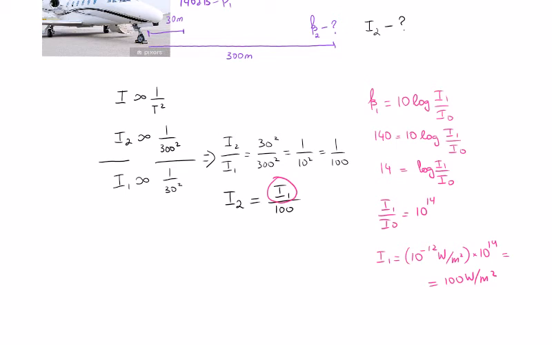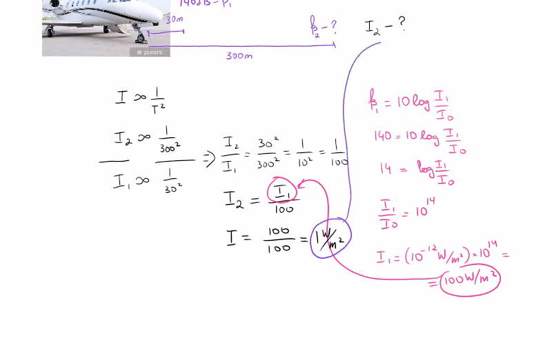Now, knowing this, I can plug it in and find the value for I2. I2 equals 100 divided by 100, which makes it equal to 1 watt per meter squared. Now I want to plug this into my expression for finding the sound intensity level at 300 meters.